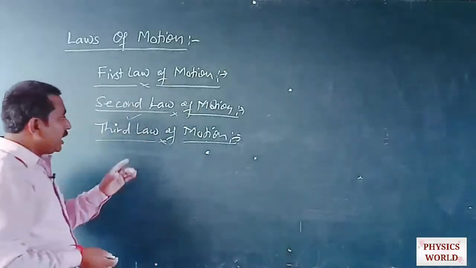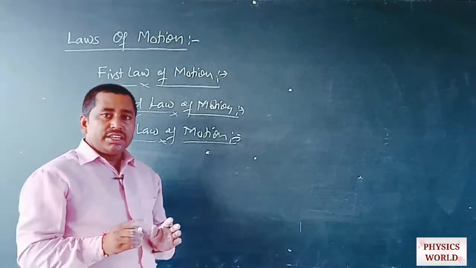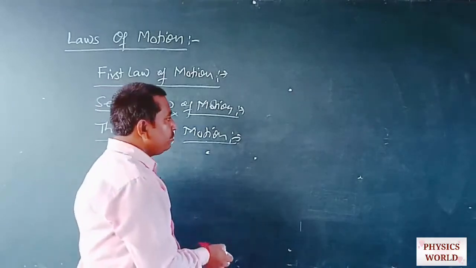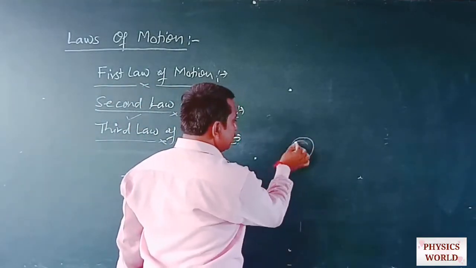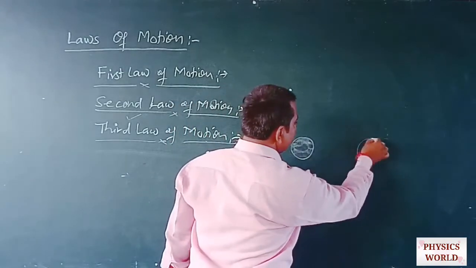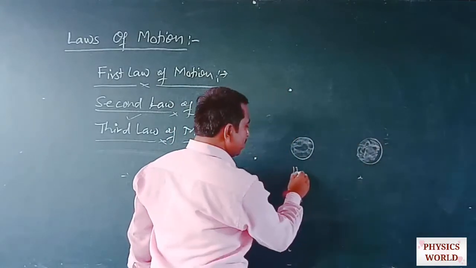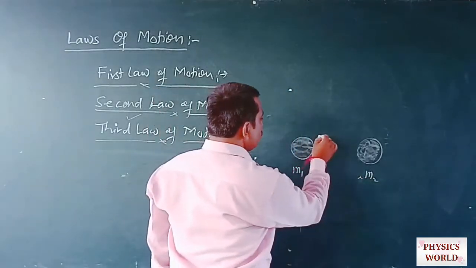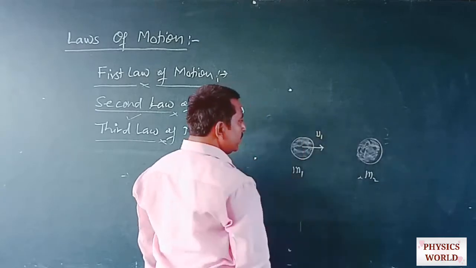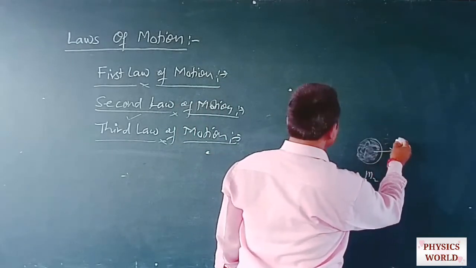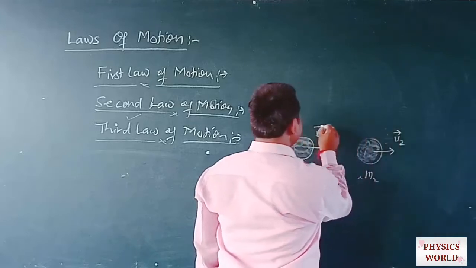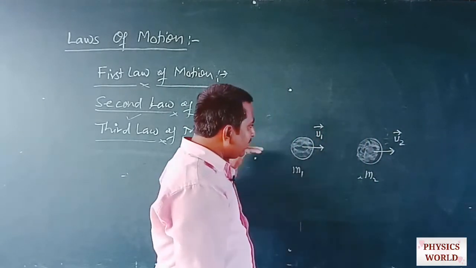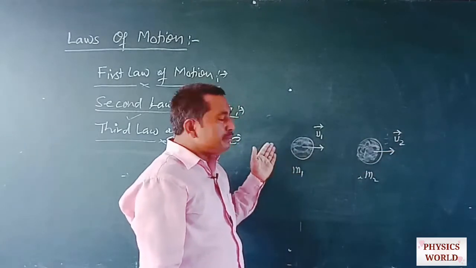So the third law of motion states that there is an equal and opposite reaction for every action. Suppose that we have two balls, the first ball and here is the second ball. The first ball has a mass m1, the second ball has a mass m2, and the first ball is moving with a uniform velocity u1, and the second ball is moving with a uniform velocity u2 initially, and both are moving in the same line of motion and in the same direction also.